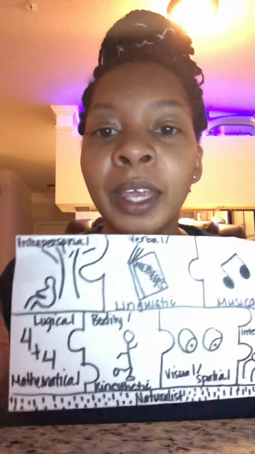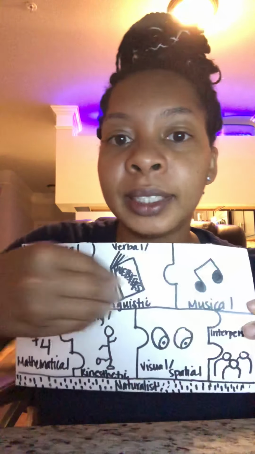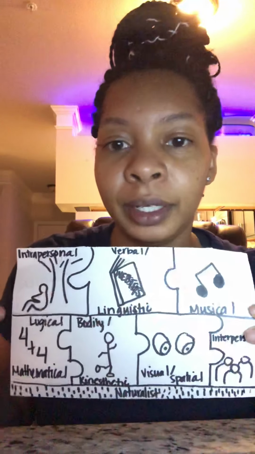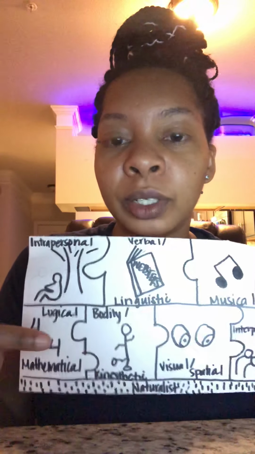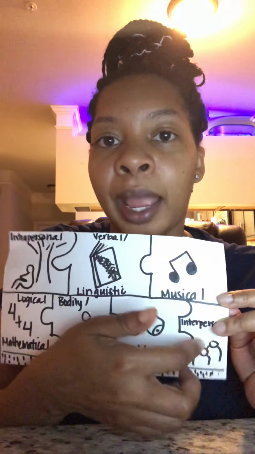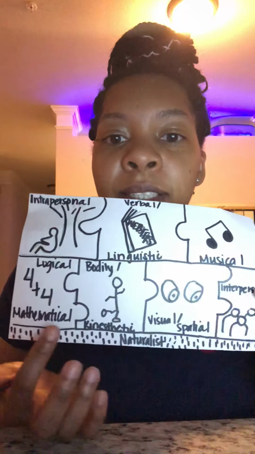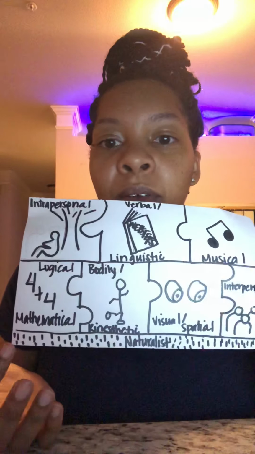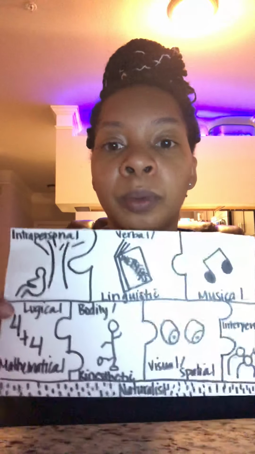I'm an English teacher. This should be one of my areas, right? But I created a symbol to represent each one, and these take up more space because they are my top 3. Down here I have mathematical and logical, bodily and kinesthetic, visual spatial, and then interpersonal, right? Where I like to work with groups and hang out with other people. The last one and the smallest percentage was naturalistic, right? I'm not really close to nature. So now you guys are going to do the same thing. Go ahead and complete your intelligence test, and then we're going to talk about the intelligence map.